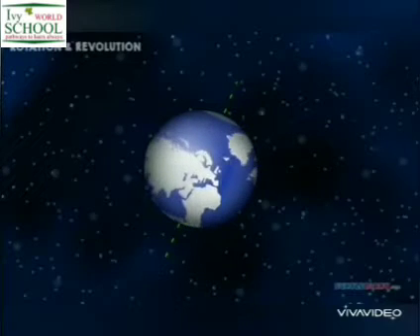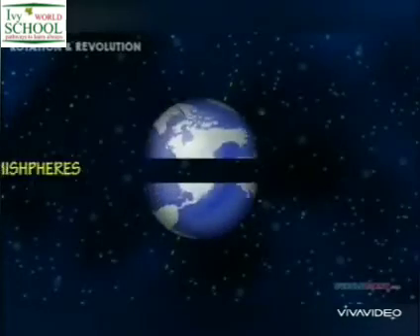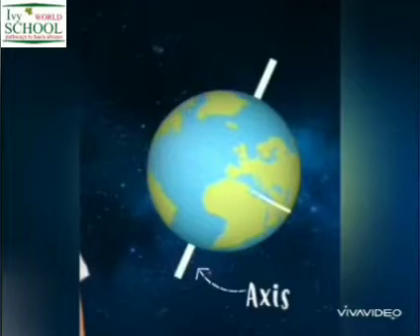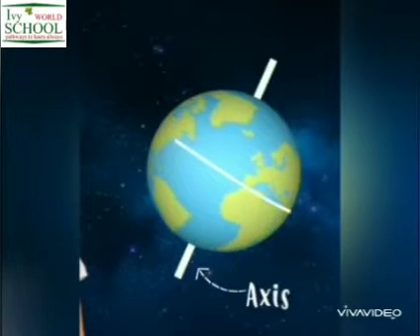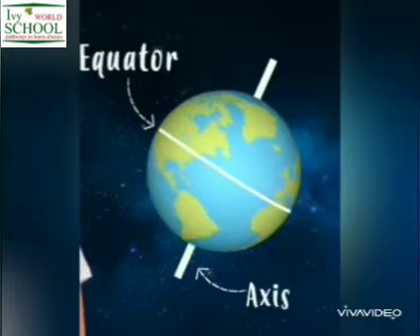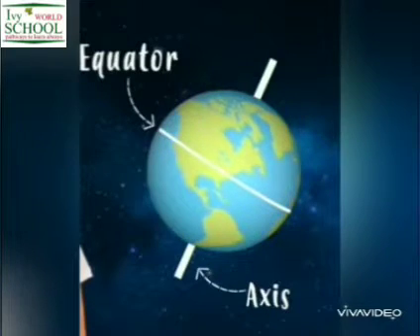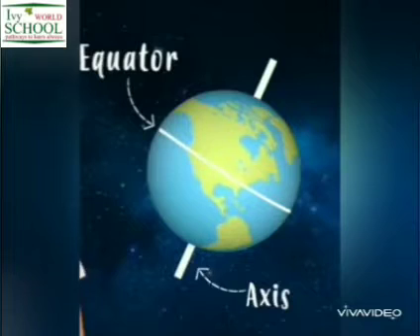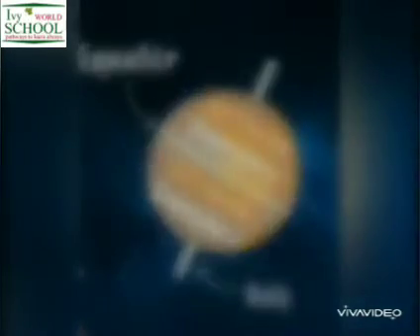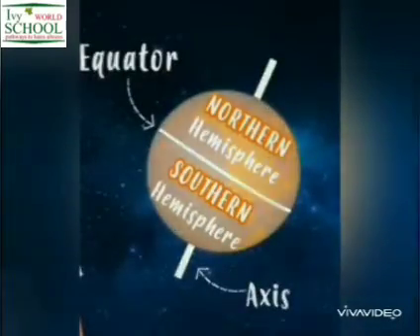Very good. Earth is spherical in shape, and half of a sphere is called hemisphere. The imaginary line that divides Earth into two halves is called an equator. So, equator is the imaginary line which divides our Earth into two halves. The top half part of Earth is called northern hemisphere and the bottom half part of Earth is called the southern hemisphere.